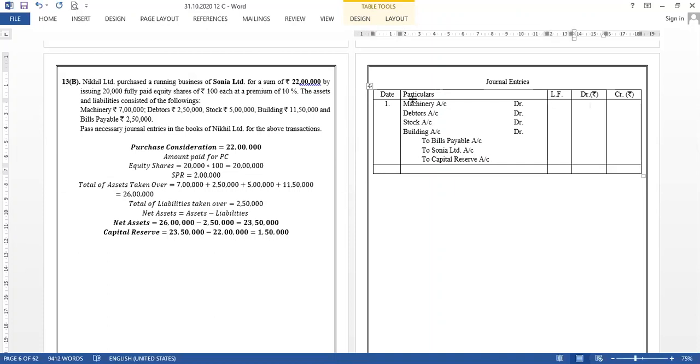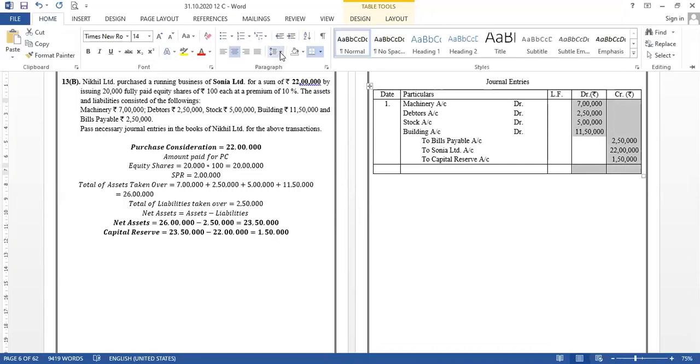Okay. Amounts: machinery can be seen as 7 lakh, 2 lakh 50,000, then 5 lakh and 11 lakh 50,000. Okay. And on the other side, bills payable can be seen as 2 lakh 50,000. Sonia Limited with the amount of purchase consideration, that is 22 lakhs. And capital reserve can be seen as 1 lakh 50,000, right? So that's all for the first entry. I'm sure everybody is now comfortable with it.